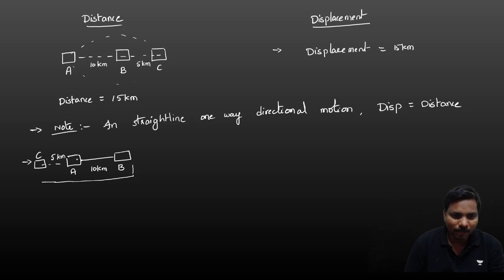First of all, the body starts from A, and then from B it is moving to C. So in the same direction, here you may get confused. Again it is moving in the same direction like this.